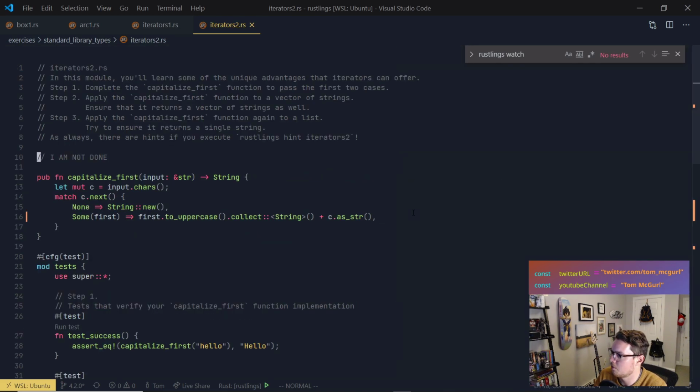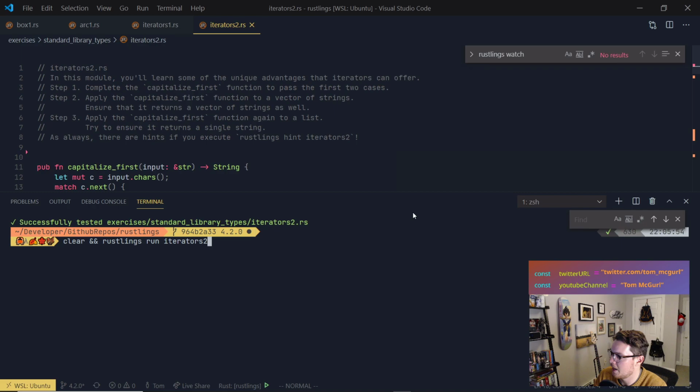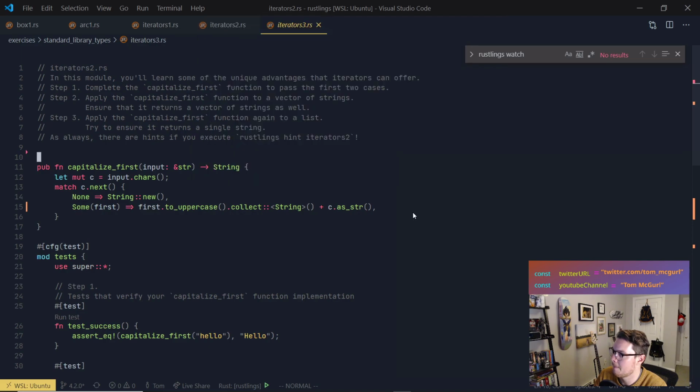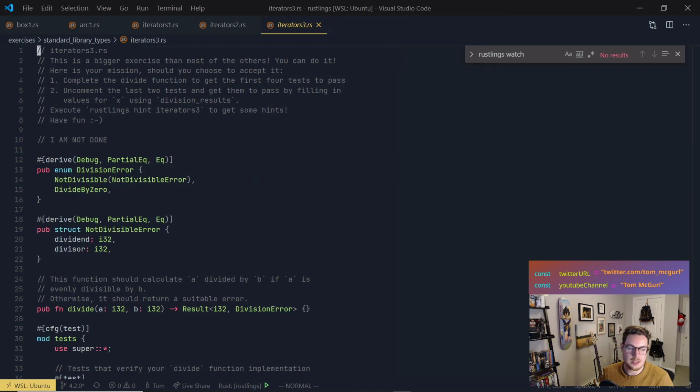So let's go ahead and remove I'm not done. And let's run our Rustlings watch and see the next step, which will be Iterators 3. So let's open that up. Let's see, are we going to finish tonight? I think we're going to finish. I don't know if we're going to get to chapter 11, but if not, we'll get to it next week. Let's see how far we can get though.